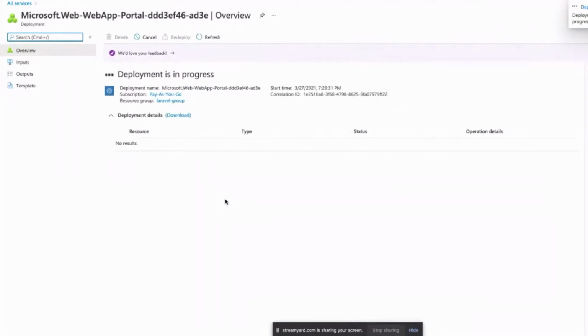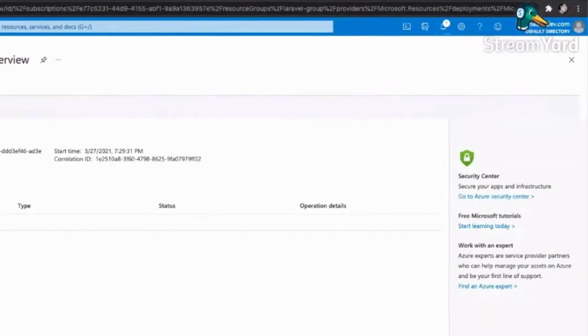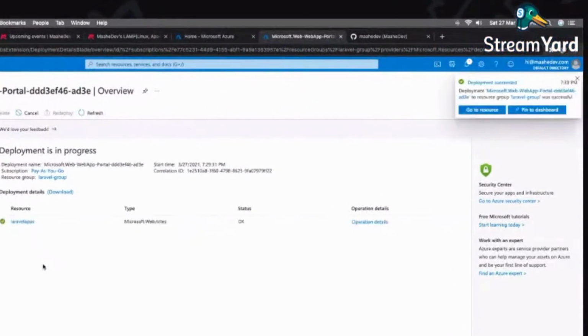Meanwhile, if anyone has any questions, we can take a few questions. When this resource is available, I will connect my GitHub repo to it, and I'll show you how easy it is. It's just one click. You just click on the GitHub repo. It will automatically take whichever branch of your code you wish to push to your application, and it will be done for you. So there are not many hiccups in this.